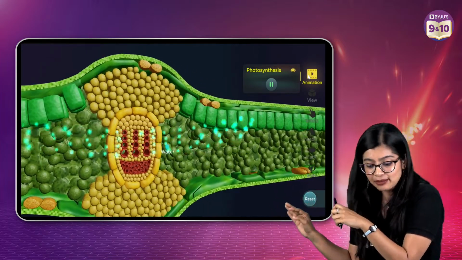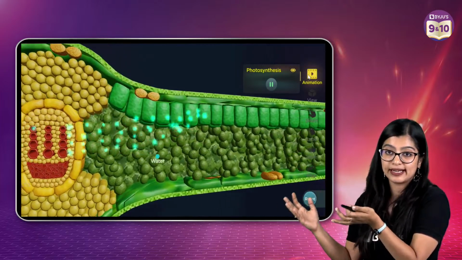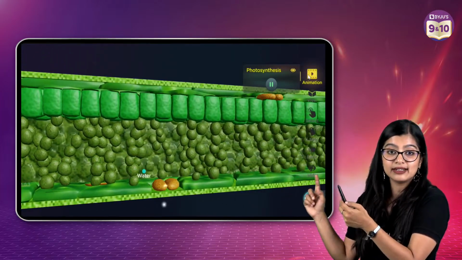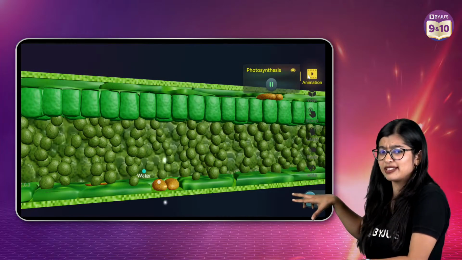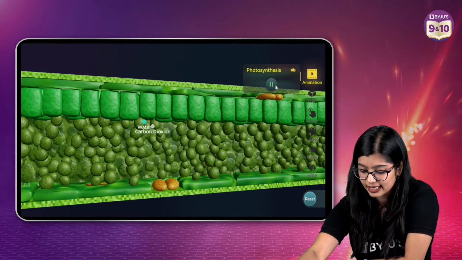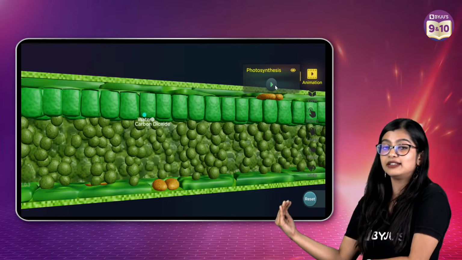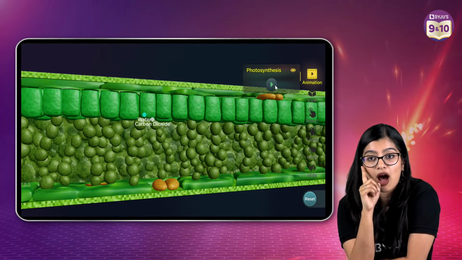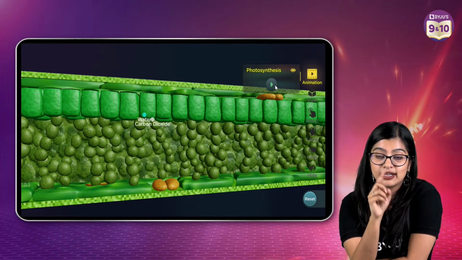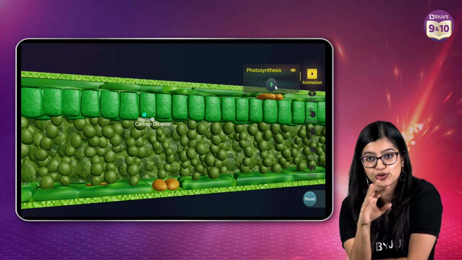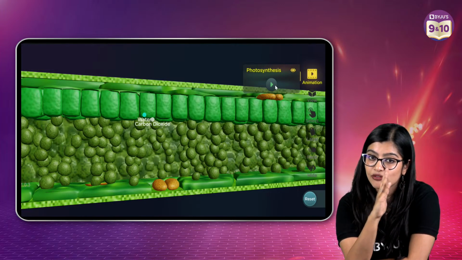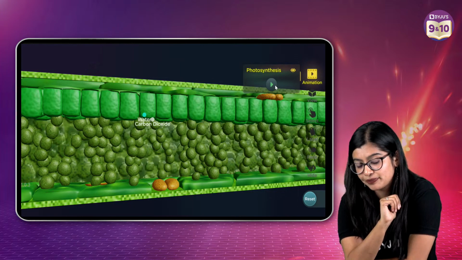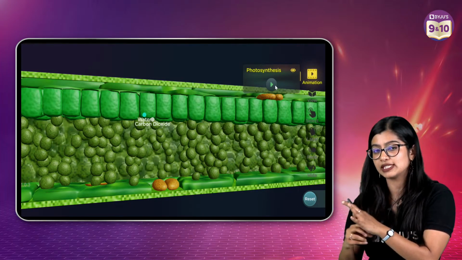Now at the same time, we know that carbon dioxide is present in the surroundings, yes? We see that it enters into the leaves with the help of stomata. Now, how does the carbon dioxide enter? Yes, it enters through diffusion itself, where it moves from a region of higher concentration to a region of lower concentration. Now it has reached your mesophyll cells, right?